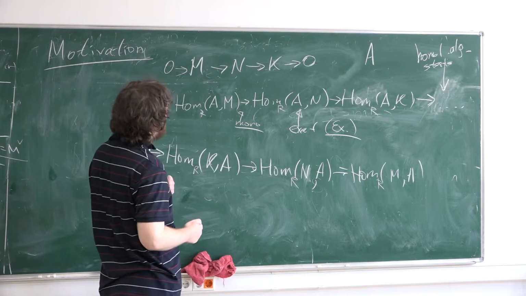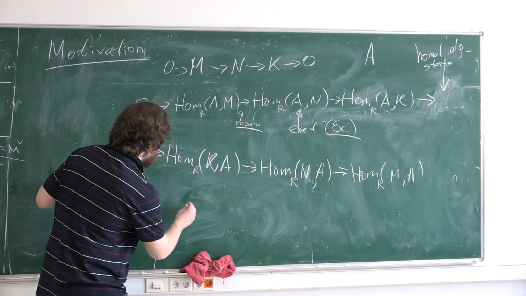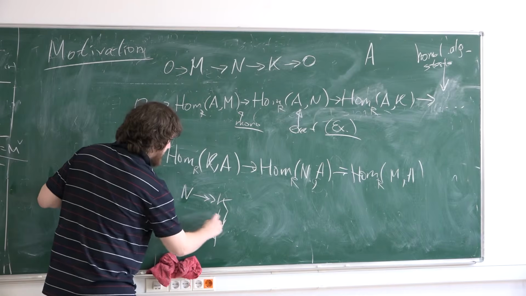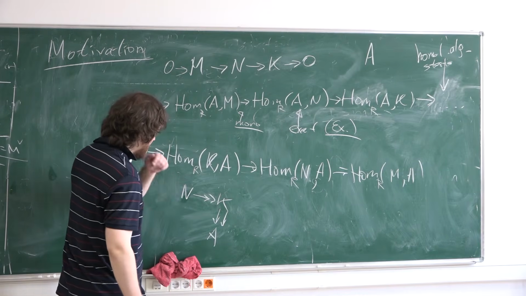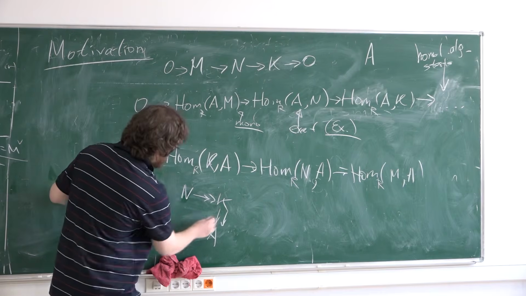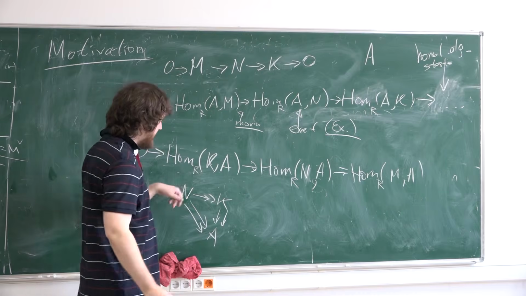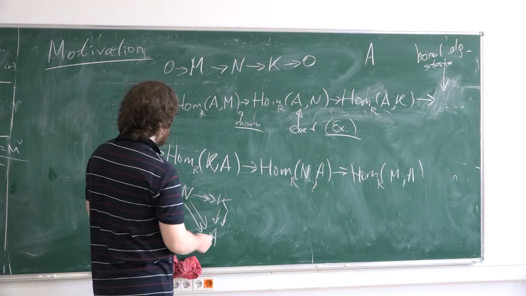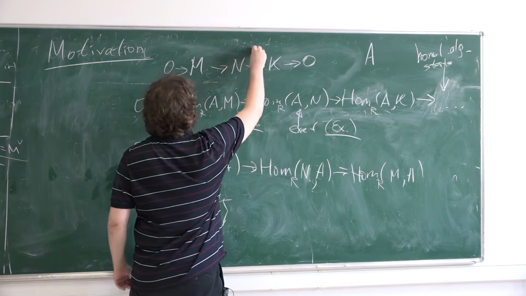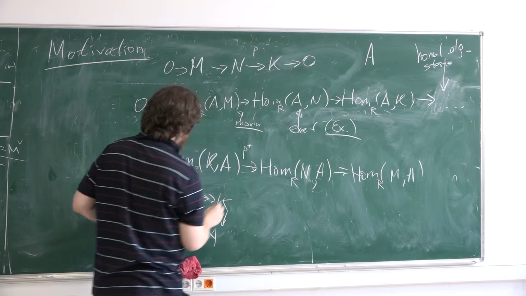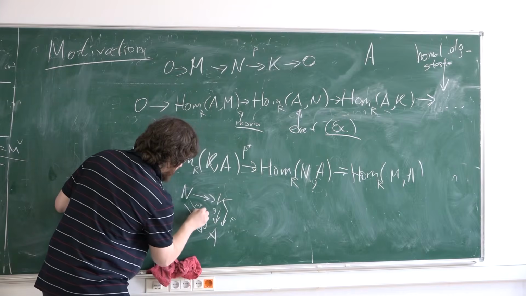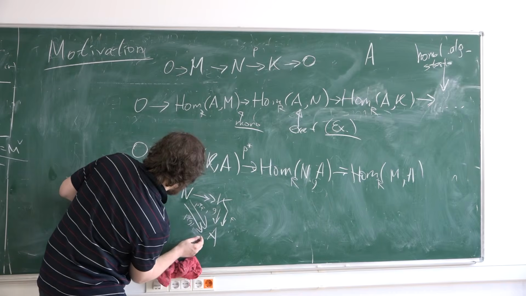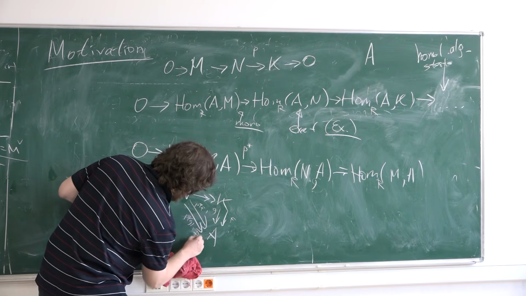Again, this map is injective. What does it mean? If you have a surjective map N to K, and you map K to A, if you have two maps here and they coincide on N after composition, then because this map is surjective, they coincide on K. If this is P, then the two maps are FP and GP.